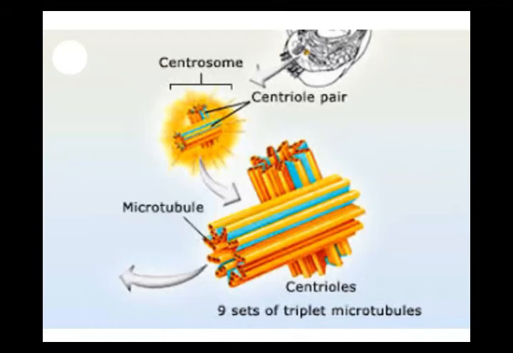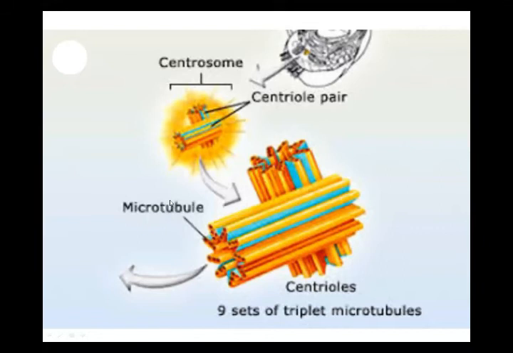These centrioles contain nine microtubules. Count them: one, two, three, four, five, six, seven, eight, nine. These are nine microtubules, beta. What do they do? These microtubules form spindle fibers.